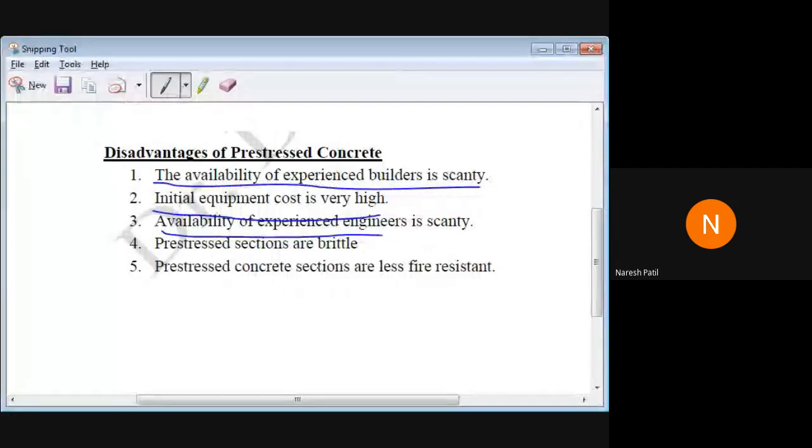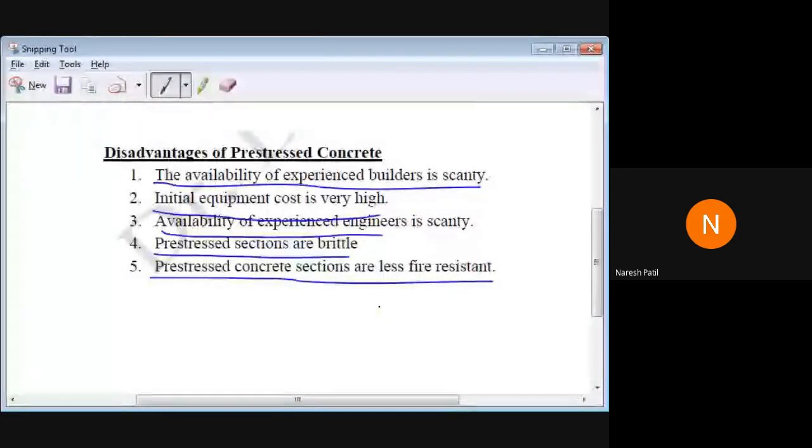Then we have that pre-stressed sections are brittle. These sections are brittle because they are made of high strength concrete, so the sections are very brittle. Then we have that pre-stressed concrete sections have less fire resistance. They have less fire resistance because the cables are highly tensioned.